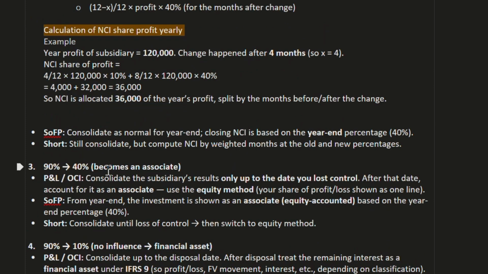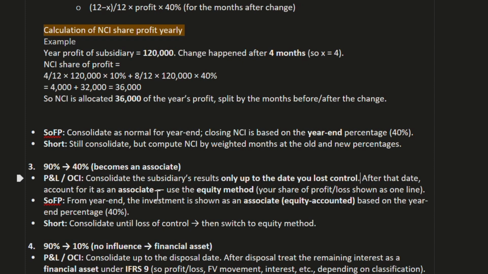Now, 90% became 40%, so it became an associate. In profit or loss or OCI, consolidate the subsidiary's results only up to the date you lost control. After that date, account for it as an associate, that is equity accounting, using the equity method. One more thing: under equity accounting, for an associate, when we have shares between 20% and 50%, that is an associate.